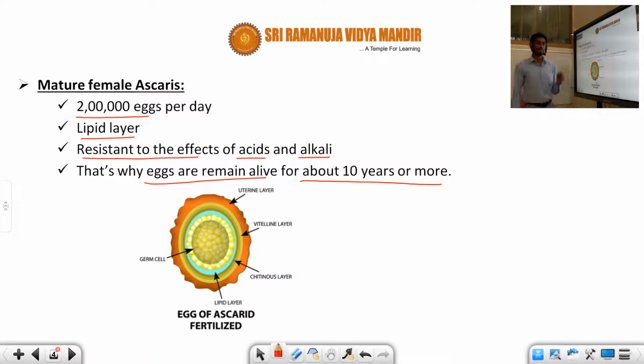Because of this lipid layer, the eggs are highly resistant to the effect of acid and alkali, and that's why the eggs remain alive for 10 years or more. So you can see this is about the fertilized eggs of Ascaris. You can see the blue color line, the light blue color, that is the lipid layer. Because of this layer only, it protects the eggs for more than 10 years.